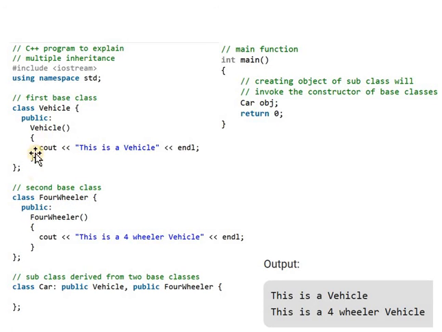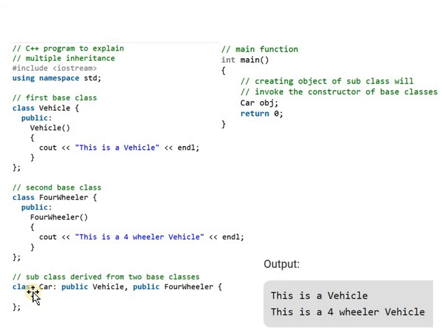After completing the definition of the two base classes, here we are deriving a derived class, that is car, from two base classes, vehicle and four-wheeler. How do we define the subclass? By using multiple inheritance.